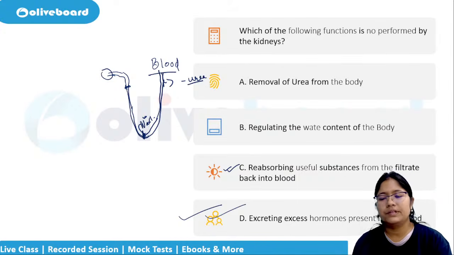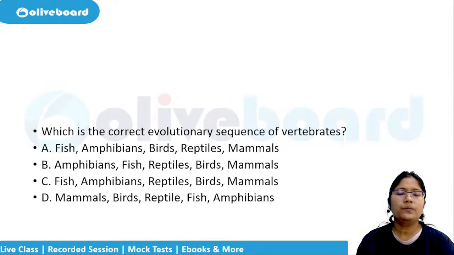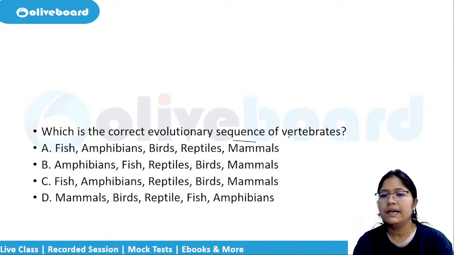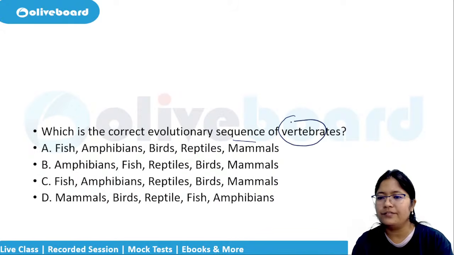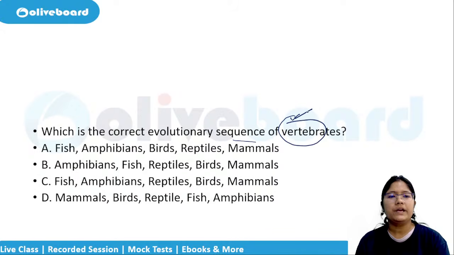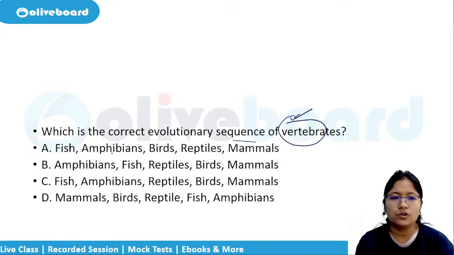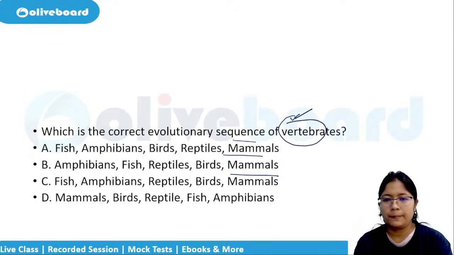And then what is left with the uric acid component. All right, next question: which is the correct evolutionary sequence for the vertebrates? One thing we are sure of is that the last is mammals, after fish, amphibians, birds, and reptiles. So let us remove D.